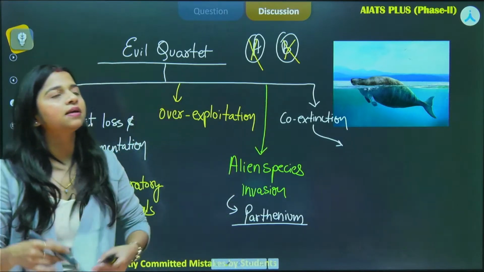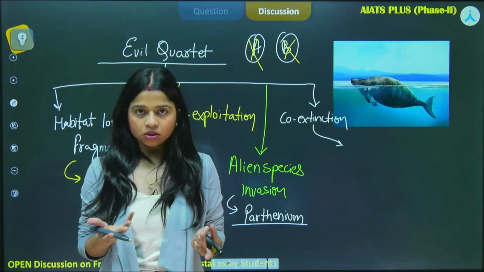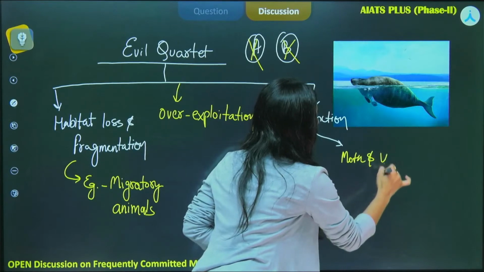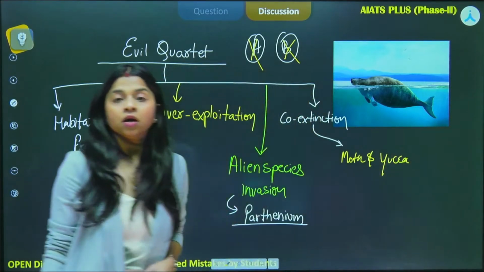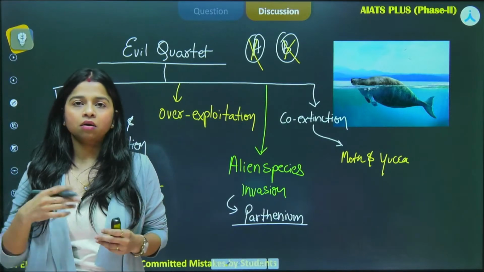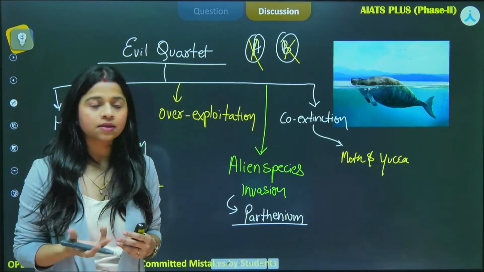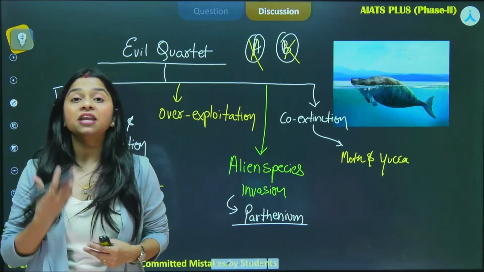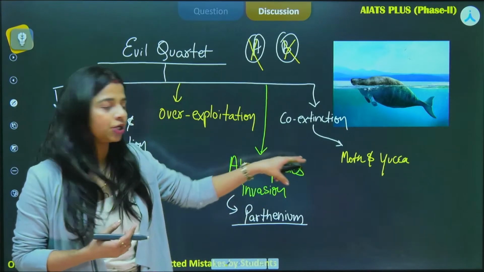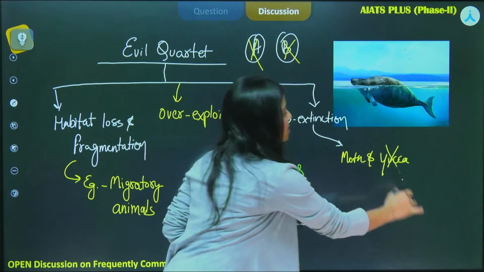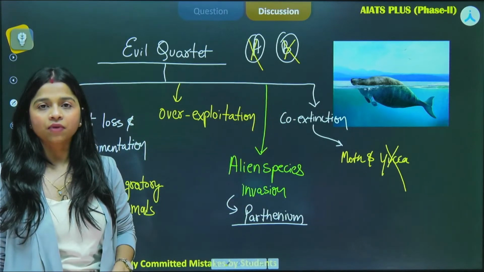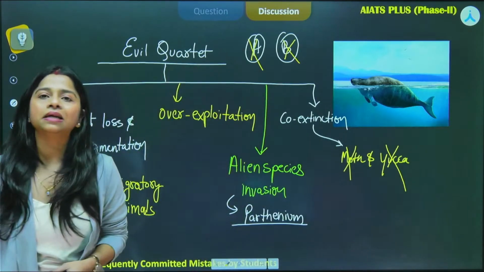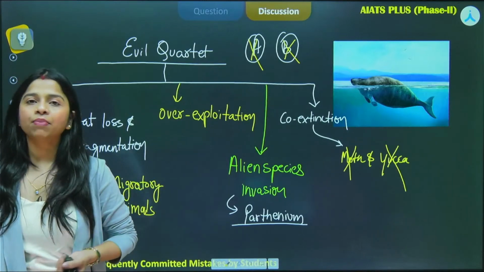For example, let's say yucca and moth. Here we have the example of moth and yucca flower. The moth is able to give rise to the young ones because of this yucca, right? And they are interdependent. Yucca gets the benefit of pollination from this particular moth. If yucca becomes extinct, will this moth survive? Where will it lay its eggs? So this particular moth will also ultimately become extinct, and this is the example for co-extinction.